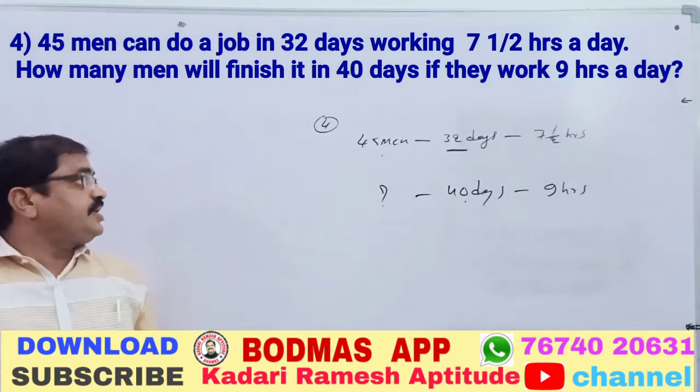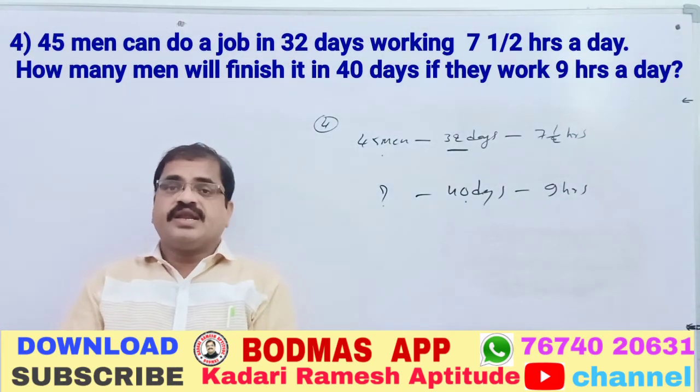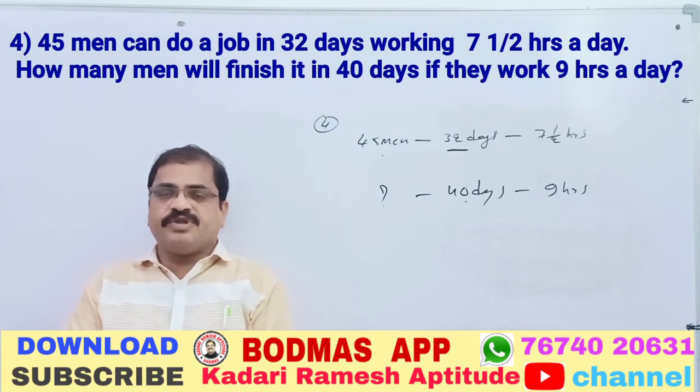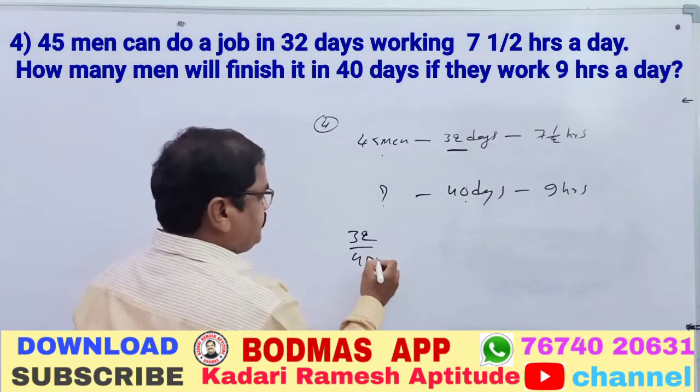Means 32 days we have to take the 45 men. 40 days we have to finish, nothing but a lot of time is there. A lot of time is nothing but fewer men. Less people only will do it in more days. The more days comes as less by more. So 32 by 40. First part is finished.